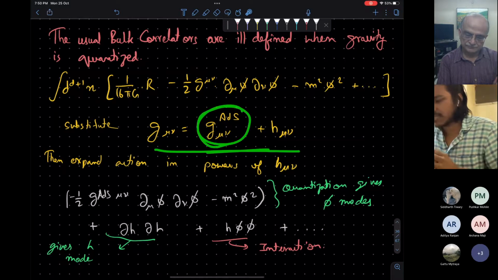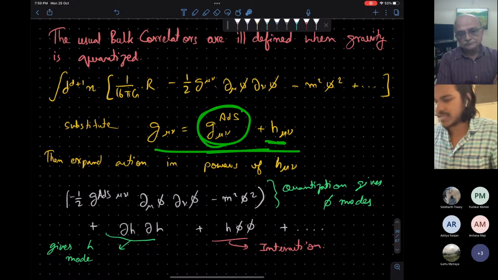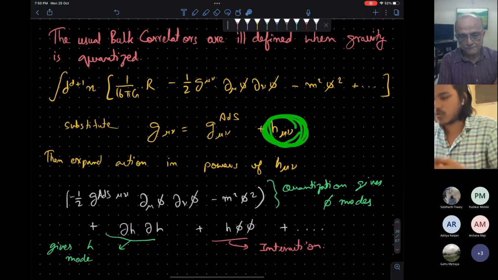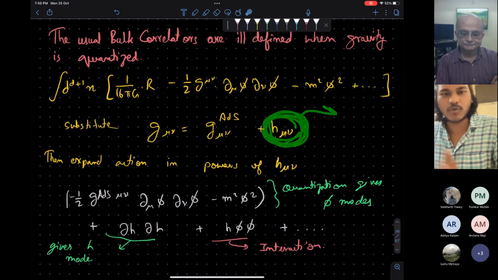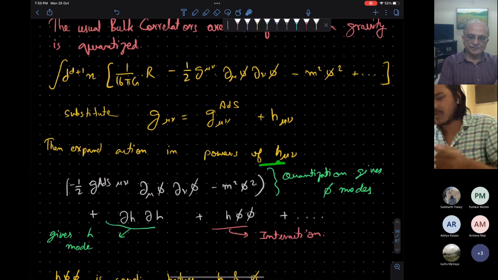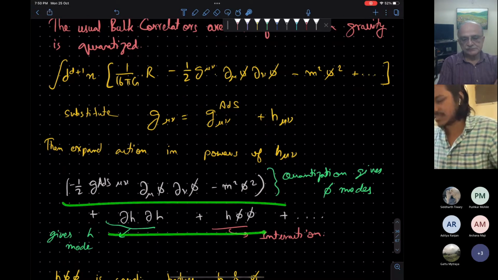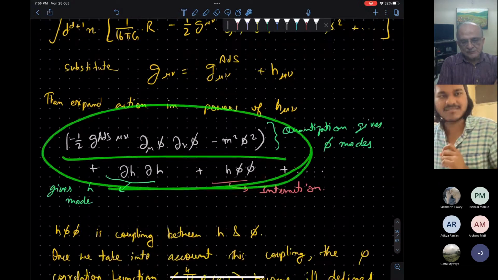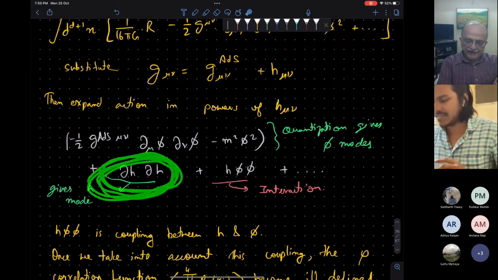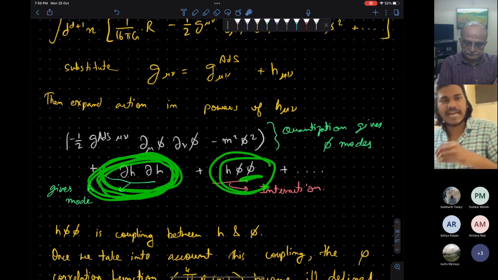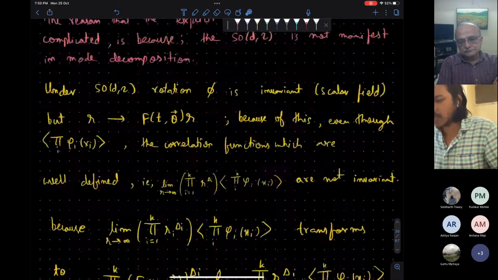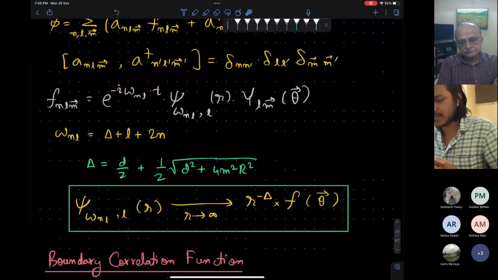To do this quantization, we generally take a perturbation around a skeleton metric. Here it is g AdS, and this h mu nu will be the field. Quantizing this will give you gravitons, those particles. So you plug this expansion in, you do the small h expansion, and then you get this effective action, and this governs the gravitational action, the free part of the gravitons. This is the interaction between the scalar field and gravity, and because of this, these bulk correlators will not be well defined.